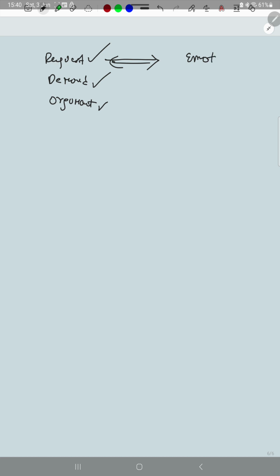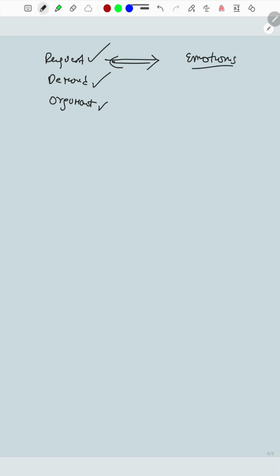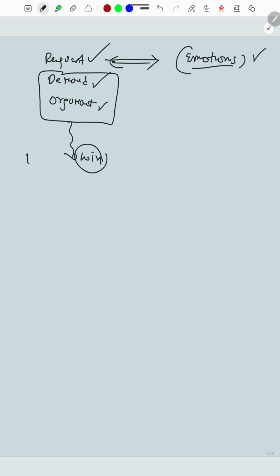Emotions are more valuable in conflict resolution, whereas with demand and argument there is no win-win situation. One person may lose and another person may win, and after all there is something called regret. We regret afterwards what happened, what should not have happened.